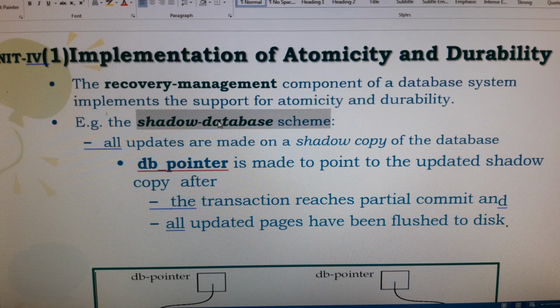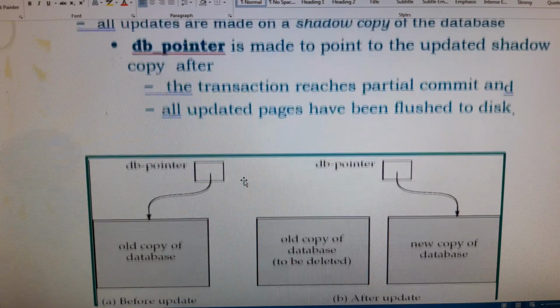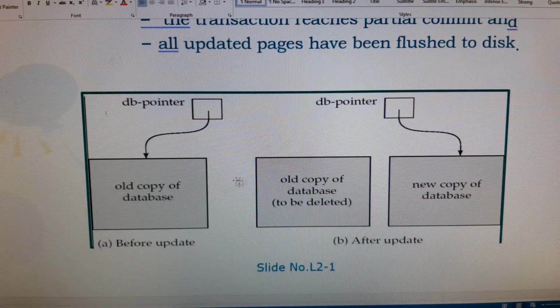In the shadow database scheme, initially the database pointer is pointing to the old copy of the database. Before the partially committed state, whenever we are in the active state and executing read or write operations, we maintain the database pointer in the shadow copy technique, and it points to the old copy of the database.